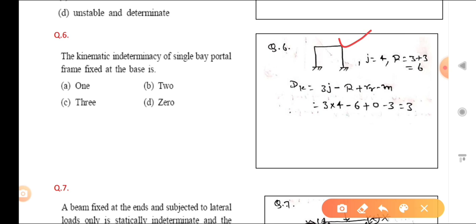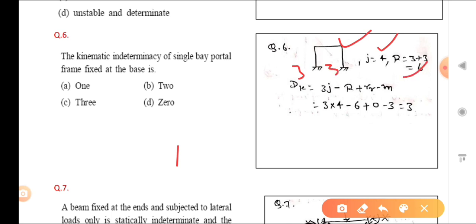Here also it is not mentioned, but according to the options we have to assume whether the member is extensible or inextensible. So you can see j is how much? 4, and r is how much? 3 plus 3, that is 6.